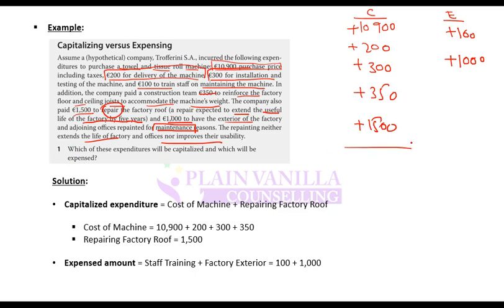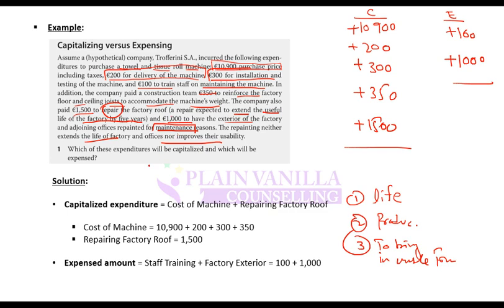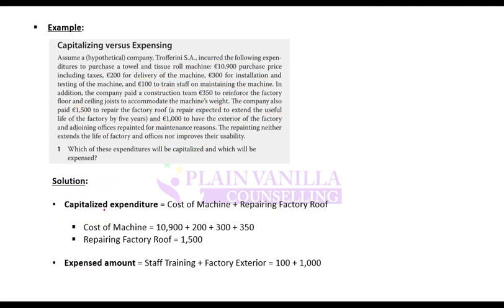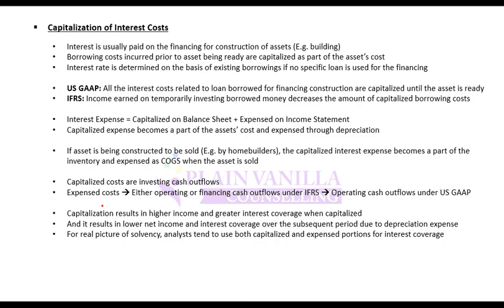So which of these should be capitalized and which of these should be expensed? If you just remember the basic criteria that we discussed at the start, you should be able to do it. So life, productivity, and expense to bring in usable form. I think if you remember these three criteria, you should be able to do it. And maintenance specifically goes to expense if it does not increase useful life.